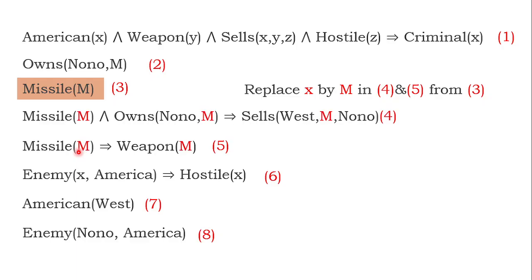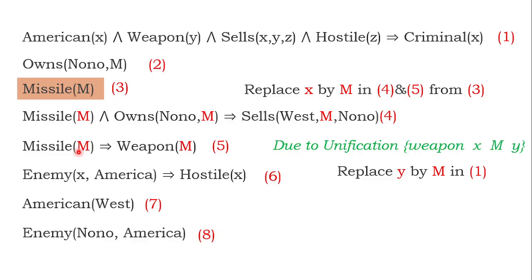Okay, I made it. Once I made it, equation 3 is not required. Due to unification, that is weapon Y, M, Y, I can just replace. Okay, I am going to the next one. Again, any of this is not required. I can replace Y by M in equation 1.